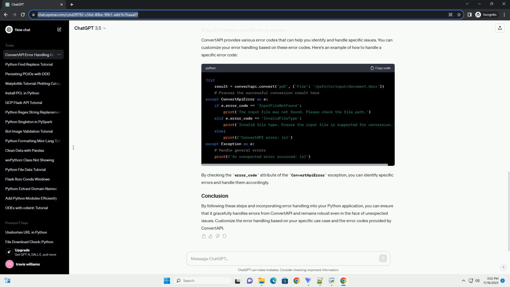By following these steps and incorporating error handling into your Python application, you can ensure that it gracefully handles errors from ConvertAPI and remains robust even in the face of unexpected issues. Customize the error handling based on your specific use case and the error codes provided by ConvertAPI.